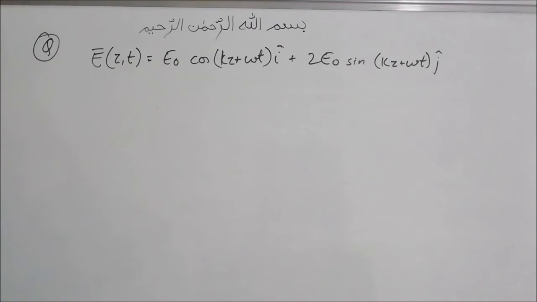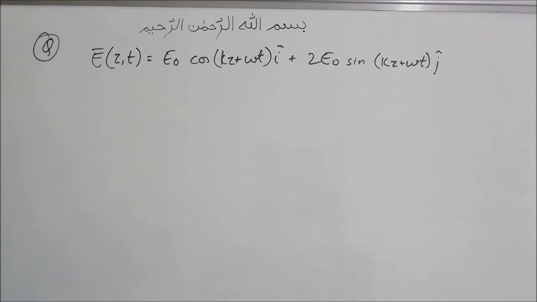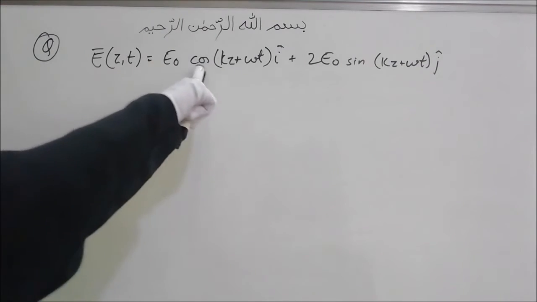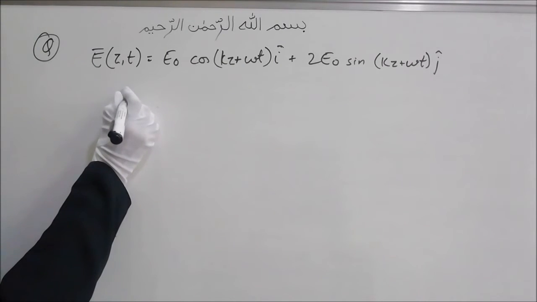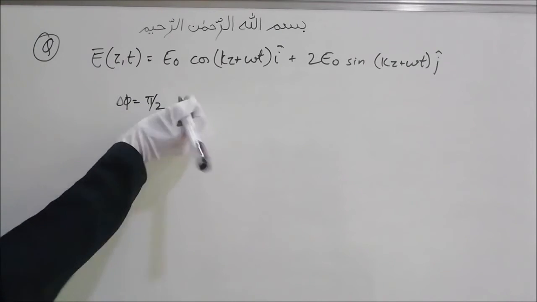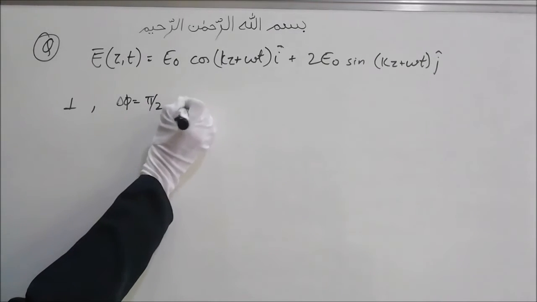So here the first thing we can see is that this is i hat, this is j hat, they both are perpendicular to each other. Second thing, this is a cos term, that is a sine term, which means there is a phase difference of pi by 2. The third thing we can see is that the amplitudes are different.